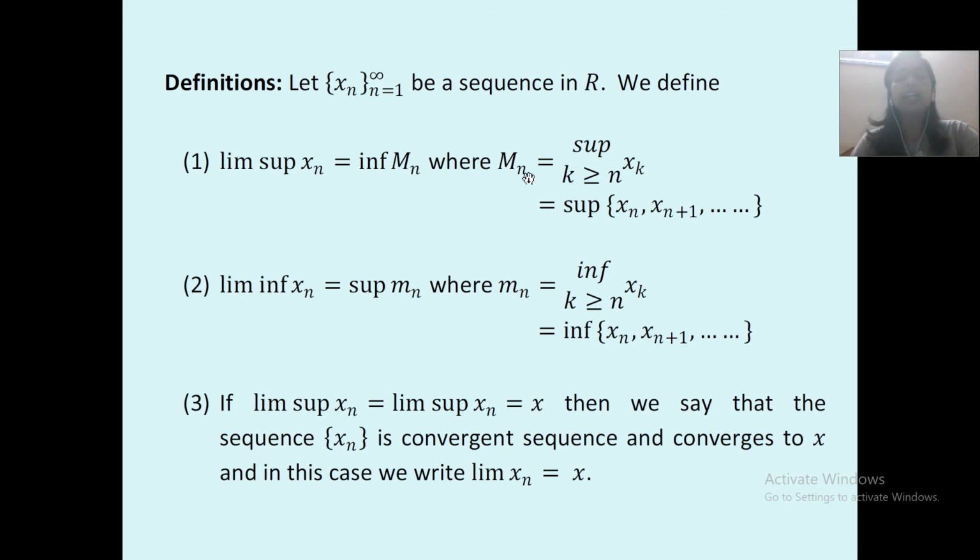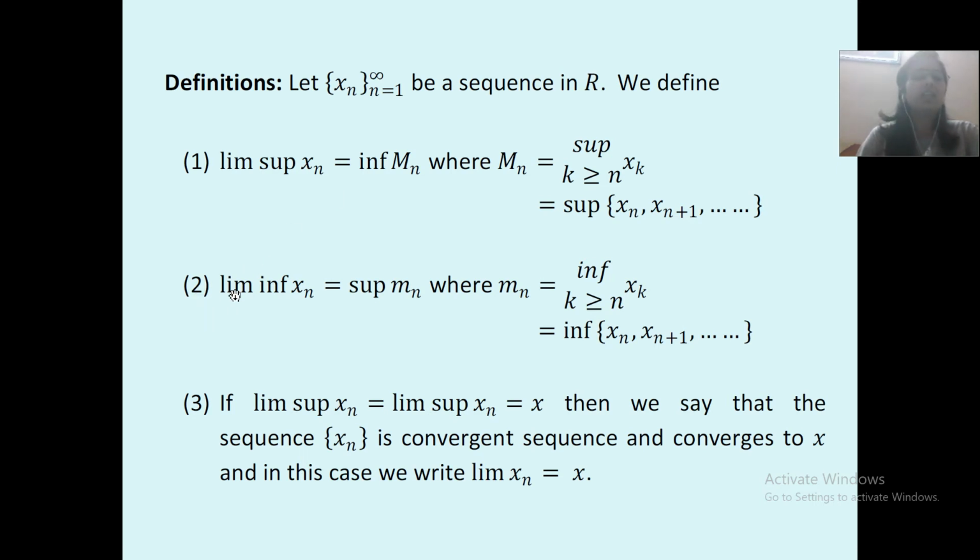Now for different values of n you will get, for example, you take n equal to 1. So this will be supremum of x1, x2, and so on; for n equal to 2 supremum of x2, x3, x4, x5 and so on. Okay. So here supremum of x1, x2 and so on will be equal to Mn, where infimum of Mn will be equal to limit supremum of xn.